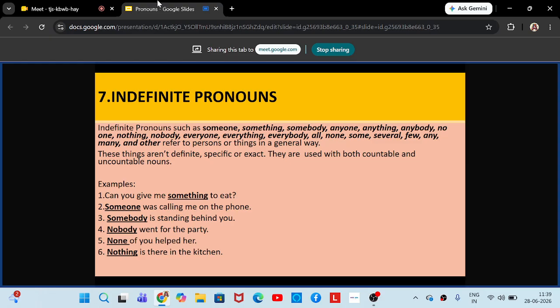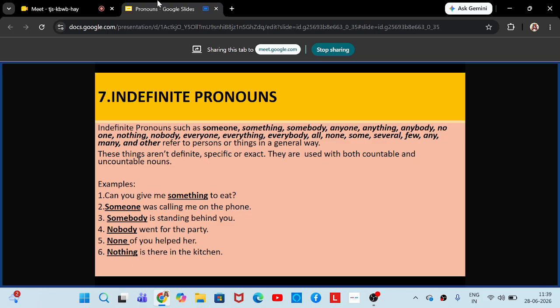So these indefinite pronouns refer to persons or things in a general way. They don't mention anything specific. So someone is calling you. Somebody is messaging you. But are you specific or are you sure about who is messaging you or who is calling you? No. So here we are speaking about the people or things in a general way.